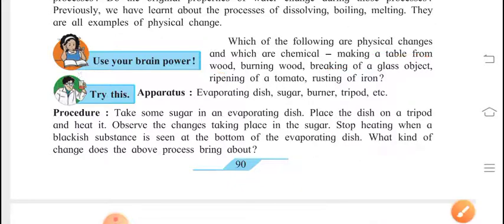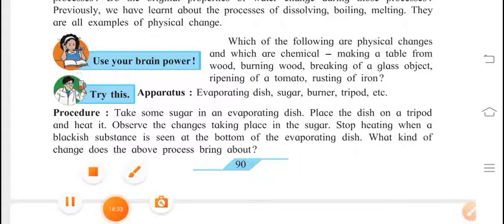So that is a physical change. Ripening of fruit is a chemical change. Burning of wood is a chemical change. Making a table from wood is a physical change.